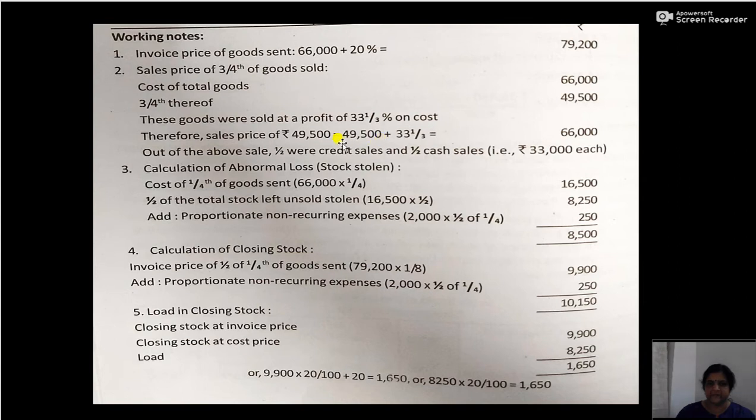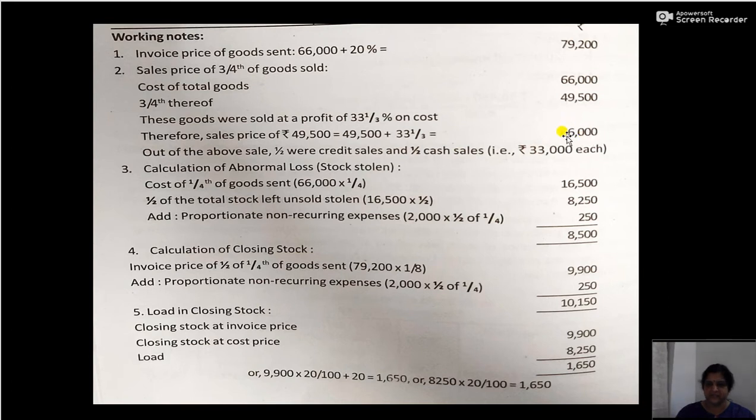49,500 plus 49,500 into 33 1/3 divided by 100. So 33 1/3 is 1 by 3 or 33.33 divided by 100. Either way you can calculate. So the sale price, or the sales, will be 49,500 plus 49,500 into 33.33 divided by 100. So that will be 66,000.